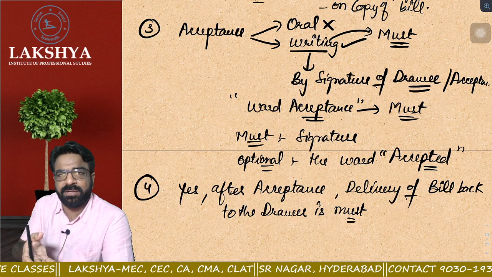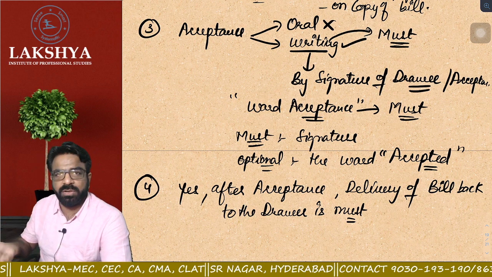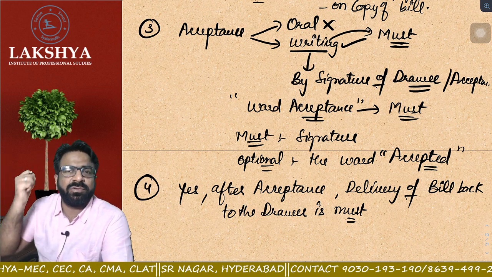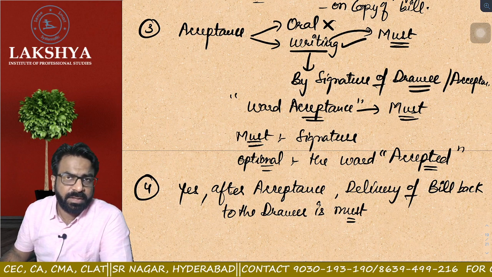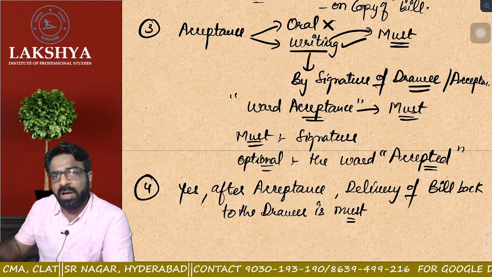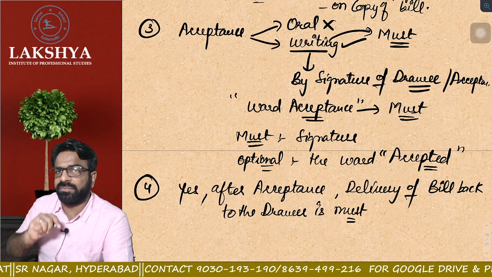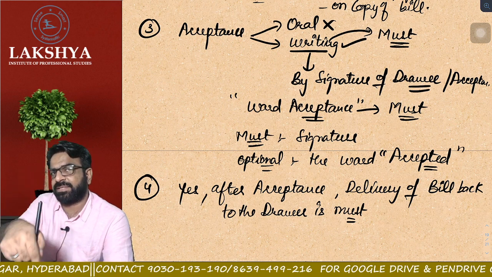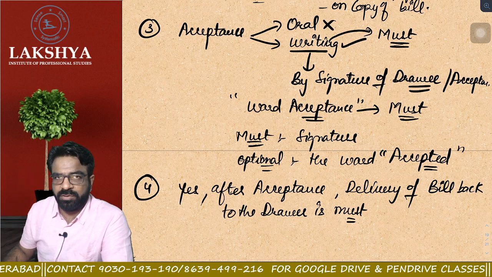Now you accepted the bill, you kept it in your drawer, you forgot it, you didn't give it back to the drawer or the maker of the bill. Then how will the maker of the bill or the drawer of the bill come to know whether you have accepted the bill or not? Are you getting the point?